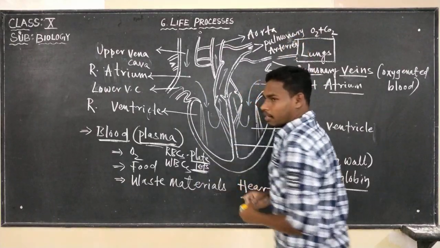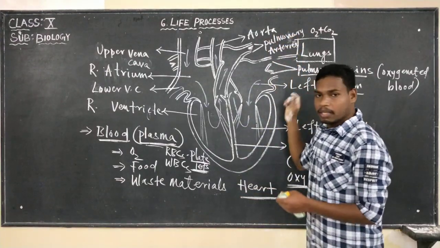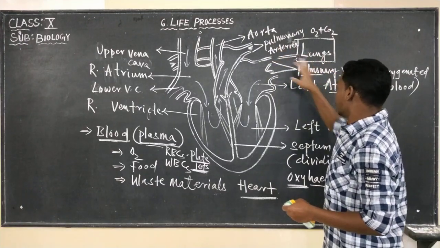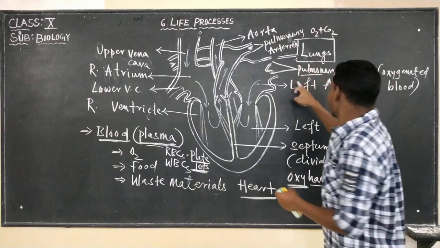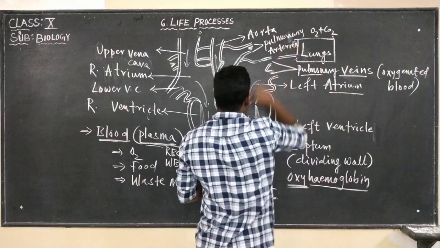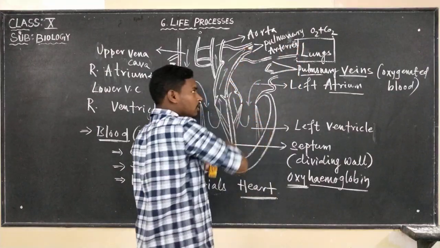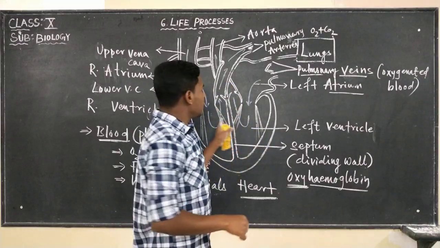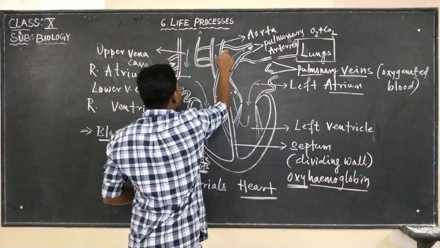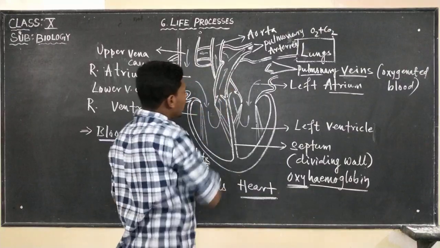Okay, pulmonary arteries. The word pulmonary generally means that it is relating to the lungs. Pulmonary arteries relate to the lungs, and pulmonary veins also relate to the lungs. The pulmonary arteries are going to send the deoxygenated blood, or blood rich in carbon dioxide, into the lungs. Okay, so this is the direction in which the deoxygenated blood flows.